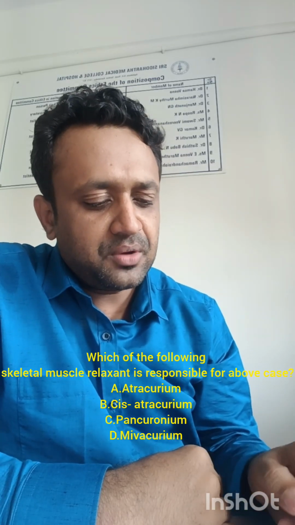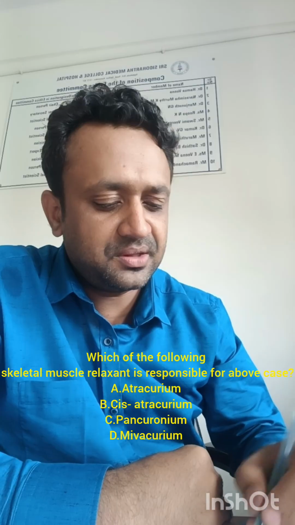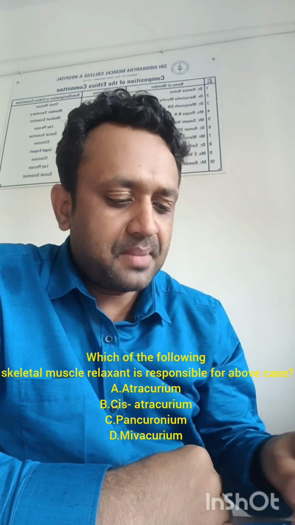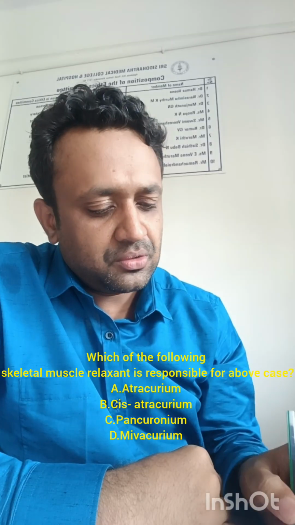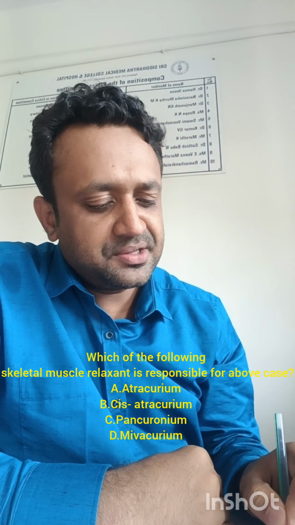One more thing we have to remember is that maximum histamine release occurs with D-tubocurarine. D-tubocurarine releases the most histamine, more than succinylcholine, and succinylcholine is more than mivacurium, and mivacurium releases histamine more than atracurium.